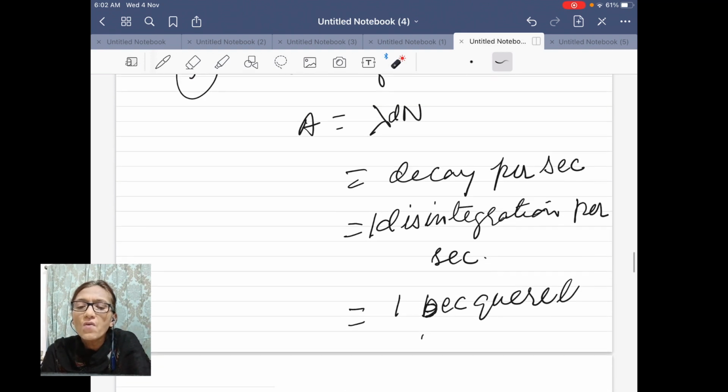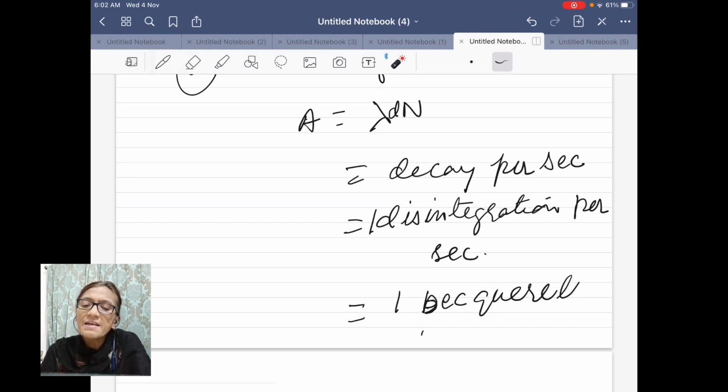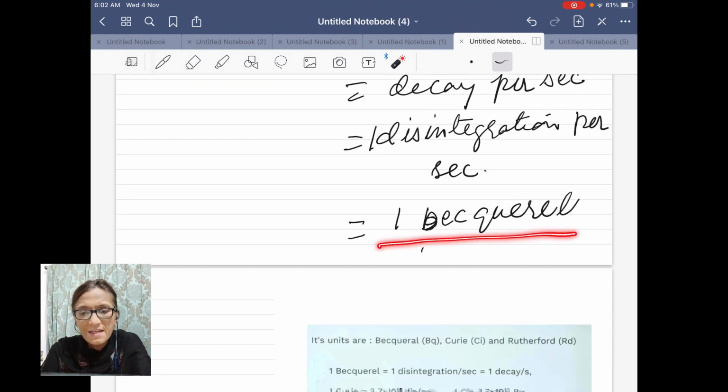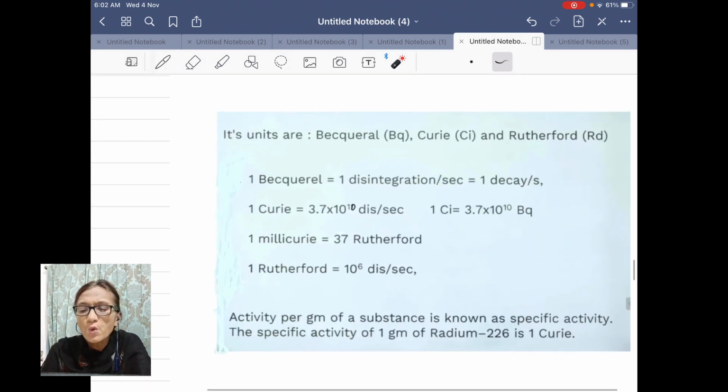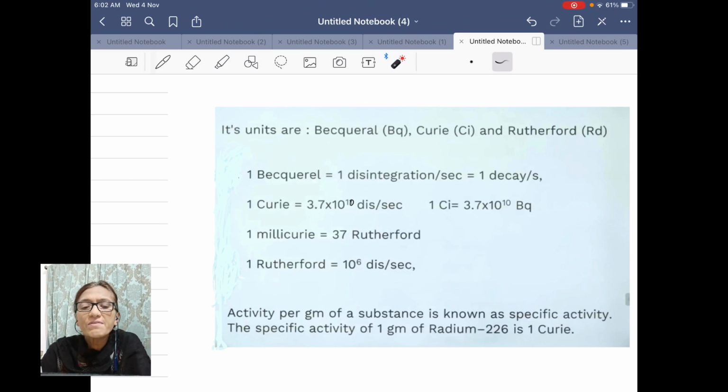So the unit of A is disintegration per second or decay per second, and this is equal to 1 becquerel. Now activity has other units too. Here you have some units. 1 disintegration per second is also called 1 becquerel.